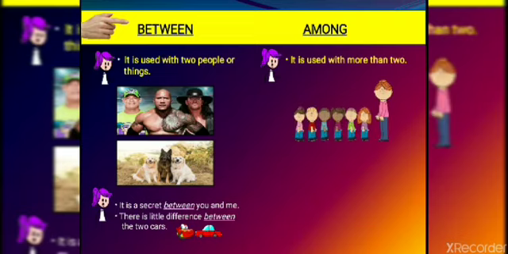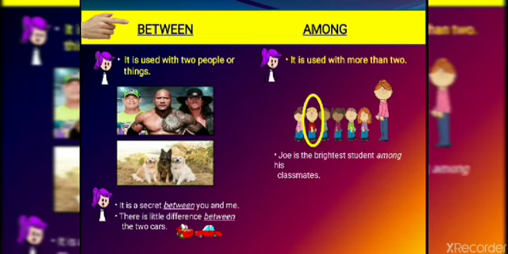Next, look at this picture now. In the among section, among is used with more than two, right? For example, look at this boy. I wanted to convey some information regarding this boy only, and I wanted to compare him with the rest of the class. So Joe is the brightest student among his classmates. I will not say between because they are more than two. I will use the preposition among. Joe is the brightest student among his classmates, not between his classmates. Got it? So for more than two, we will use among.